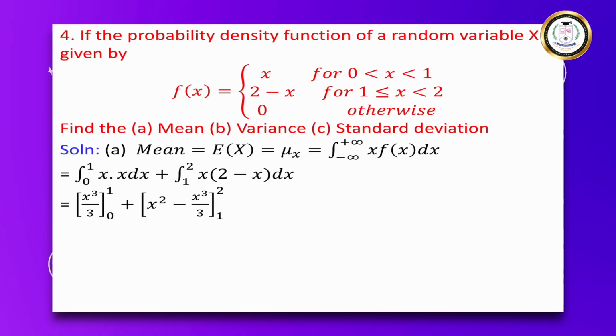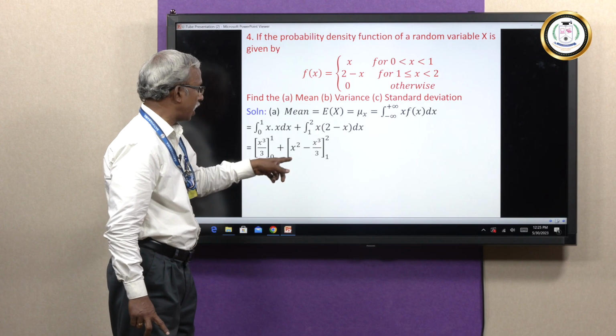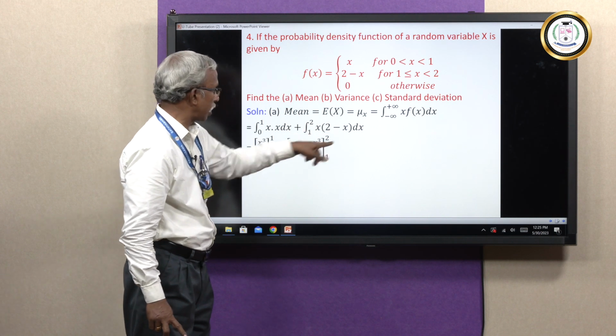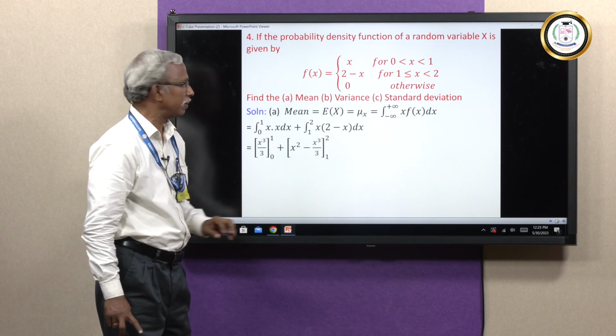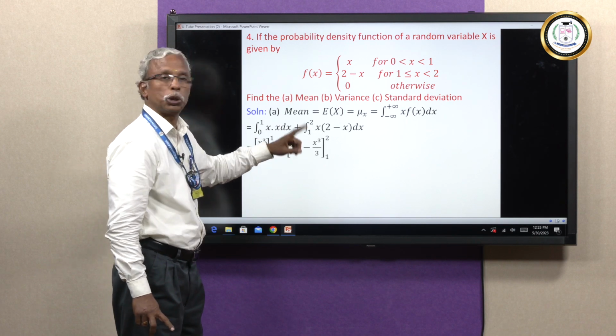As you all know, integration of x square is x cube by 3 and this one is 2 x square by 2. You can cancel 2 and this one is x cube by 3. First interval is 0 to 1, the second interval is 1 to 2.